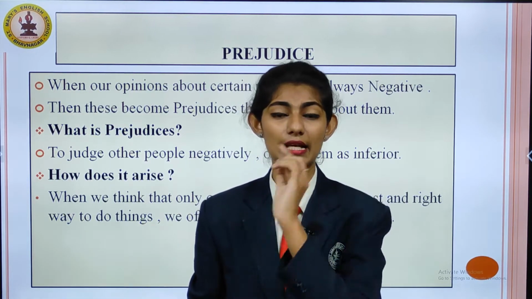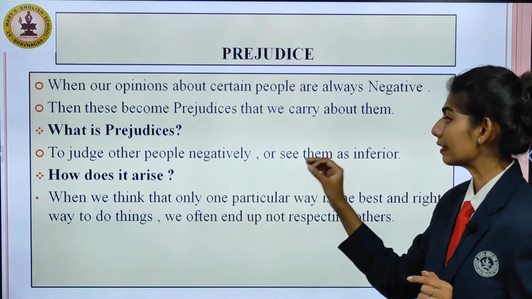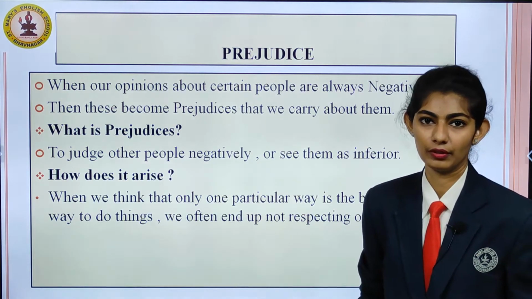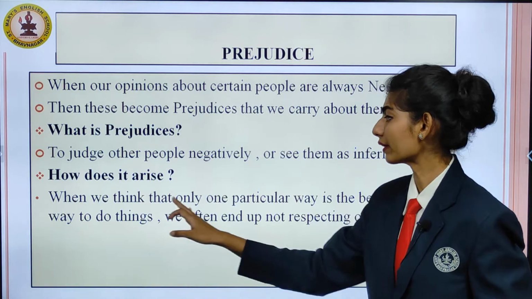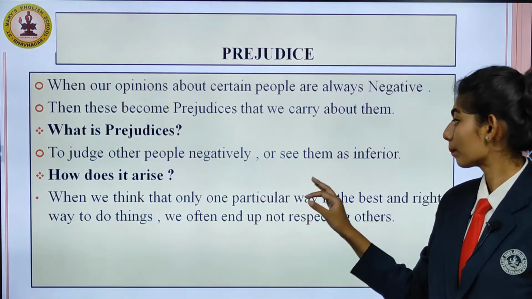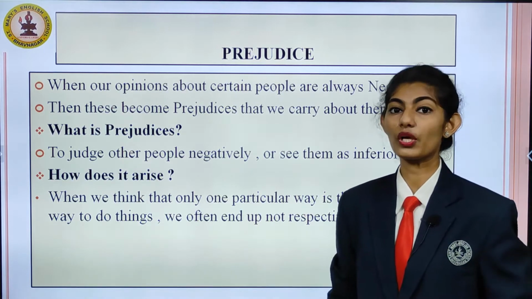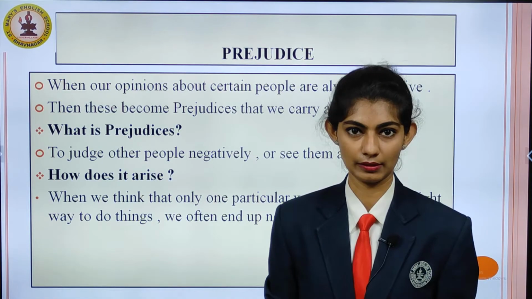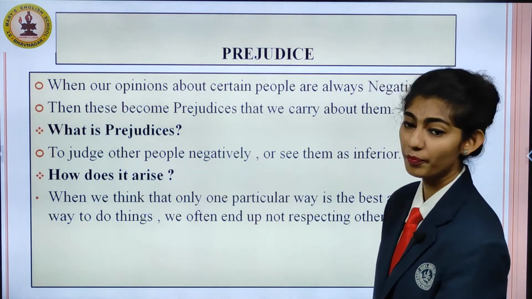These are negative thoughts, to judge other people negatively or see them as inferior. How does it arise? When we think that only one particular way is the best and right way to do things, we often end up not respecting others. So this is what creates prejudice.